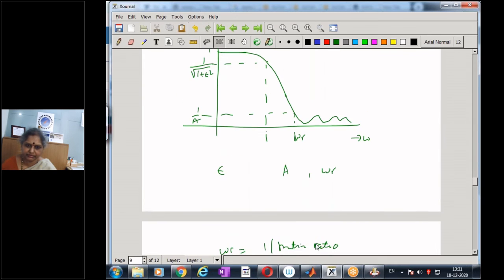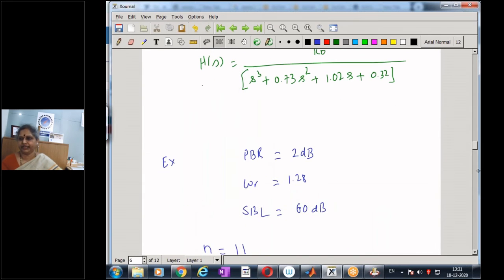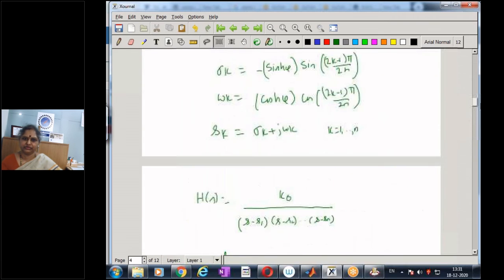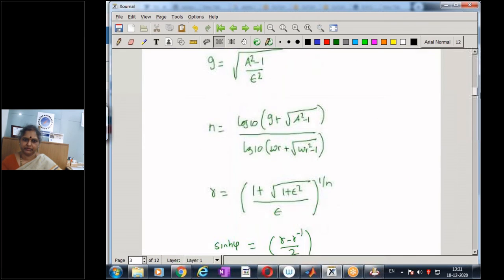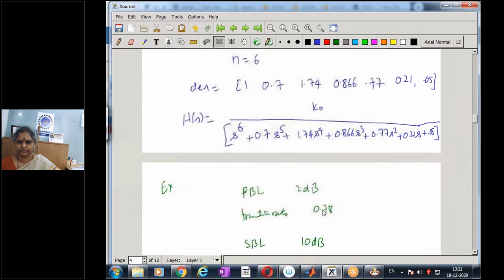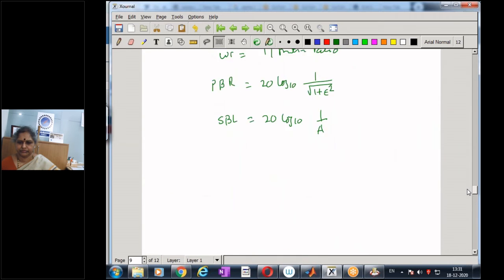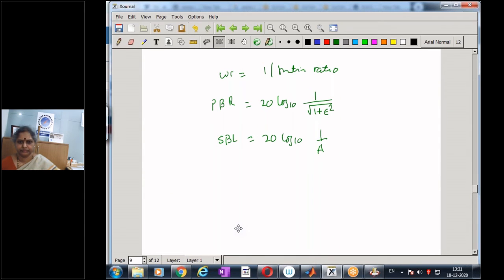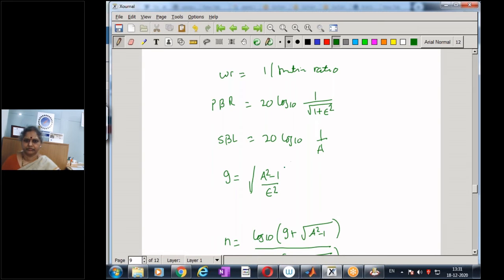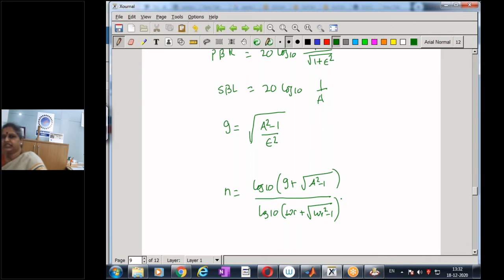And similarly, the formula for computing n is also valid. So the initial design equations are similar for the type 2.